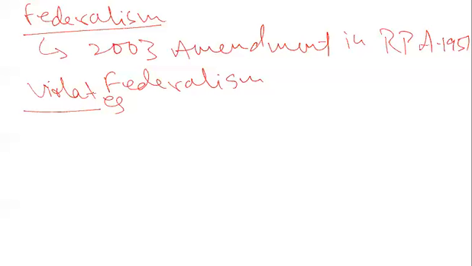Okay, so this amendment to the Representatives of the People's Act was contested on the basis of federalism, that this amendment violates federalism. Why does it violate federalism?